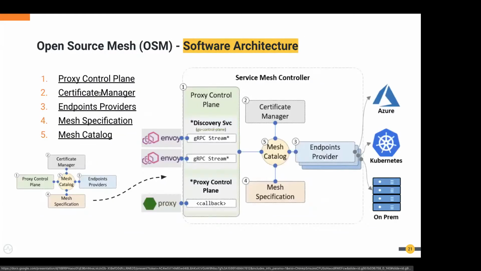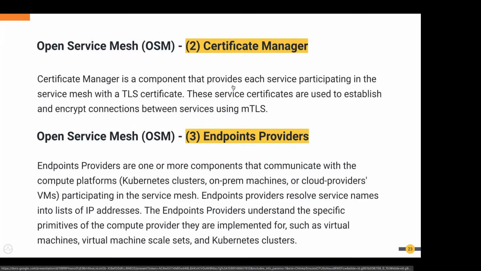If you look at what these three components are, the certificate manager is a component that provides each service participating in the service mesh with a TLS certificate. We can combine it with an external certificate manager, could be cloud or on-premise. The endpoints provider are the components that communicate with your platform.